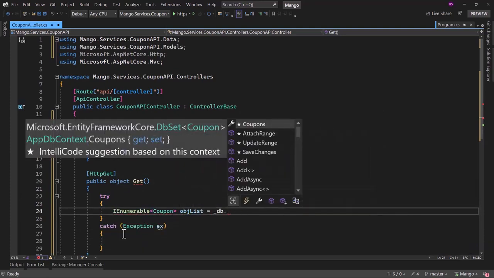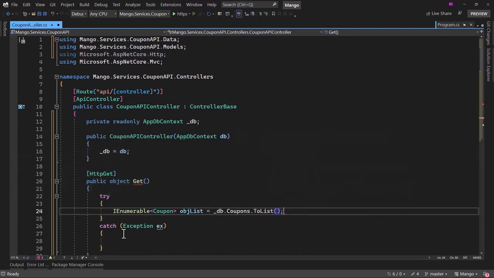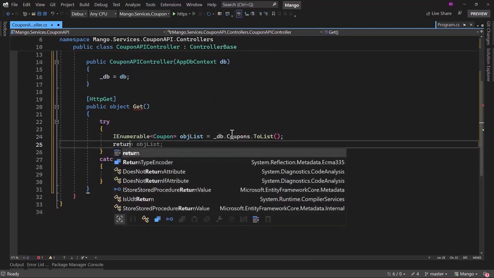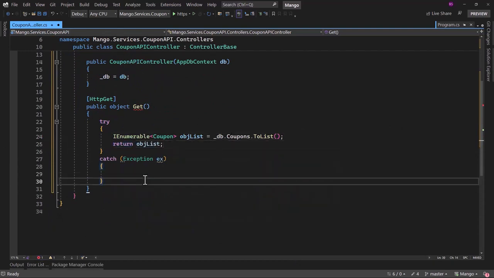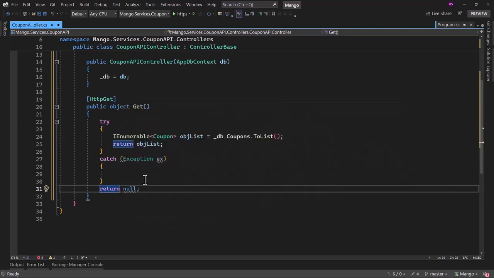We have to retrieve that from _db.Coupons.ToList. We will retrieve that using Entity Framework. That looks good here. And finally, we will return the objList here. If nothing works here, we have exception. We will return back null.